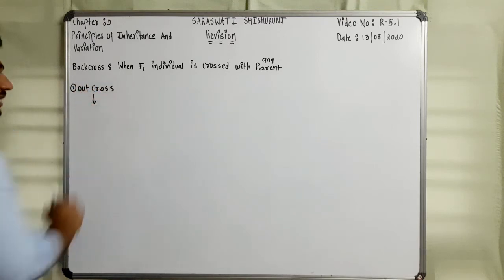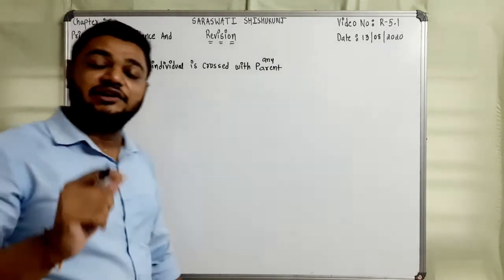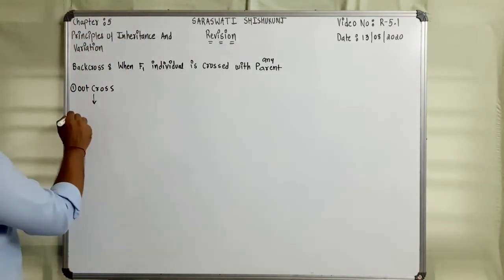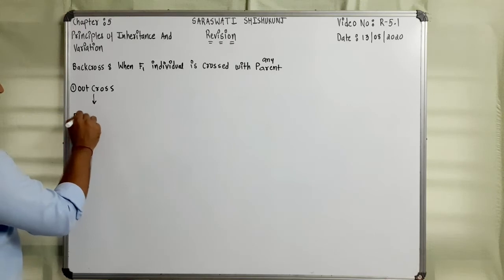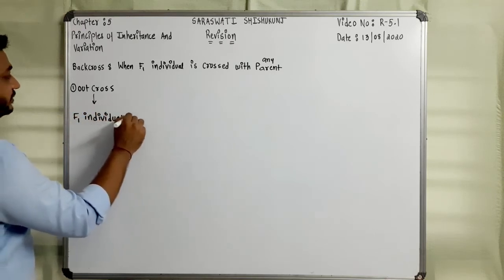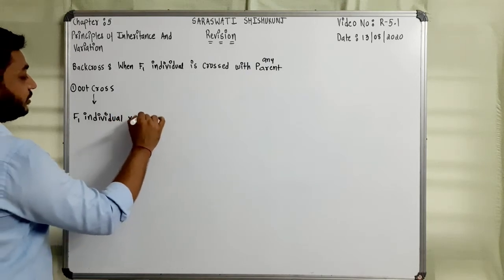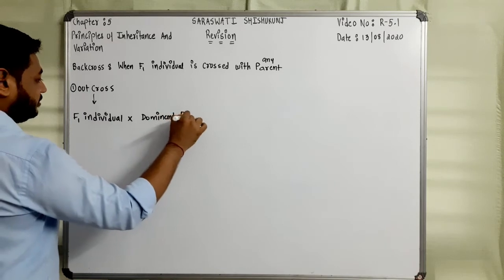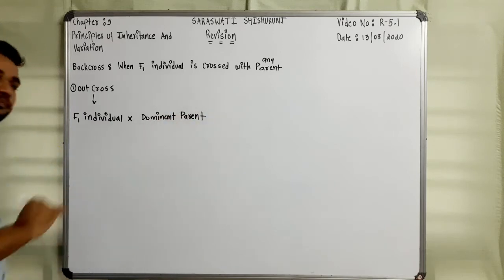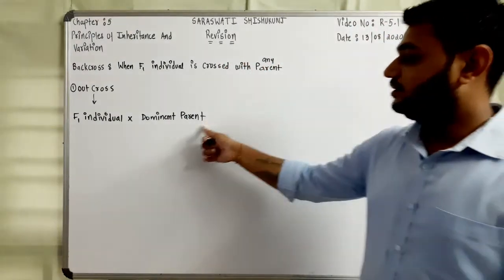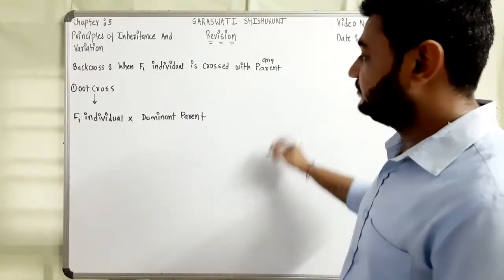In out cross, I have already taught you what happens. This is not in the textbook, but I have explained it. Then the F1 individual is crossed with the dominant parent. You will get all the plants of the dominant type because the parent is homozygous dominant.